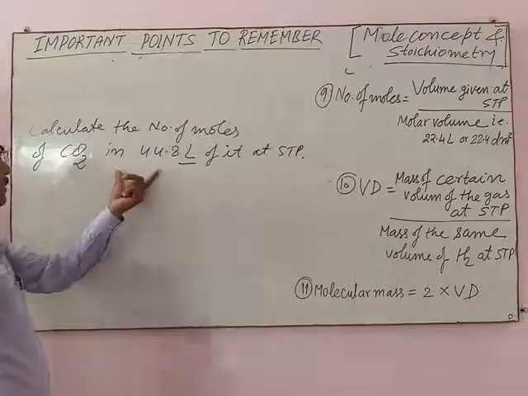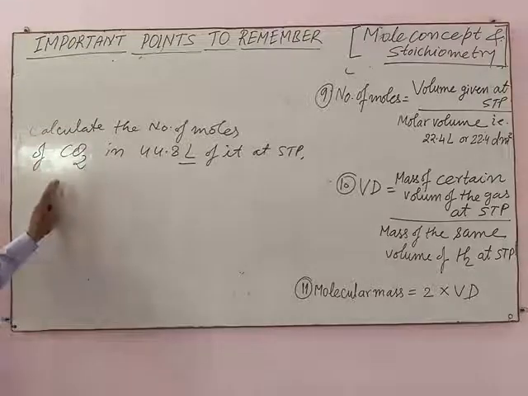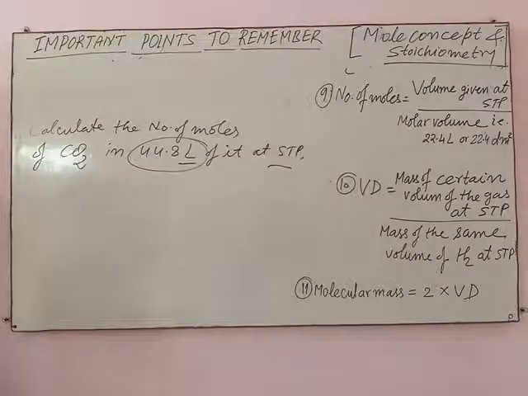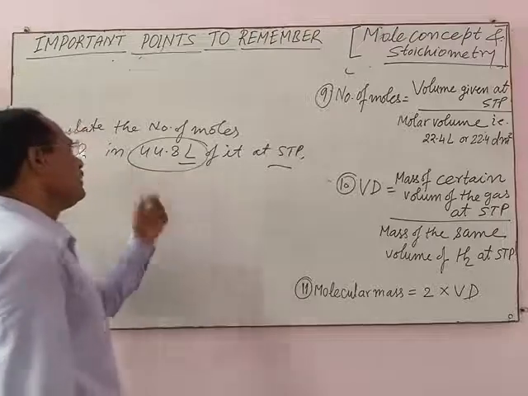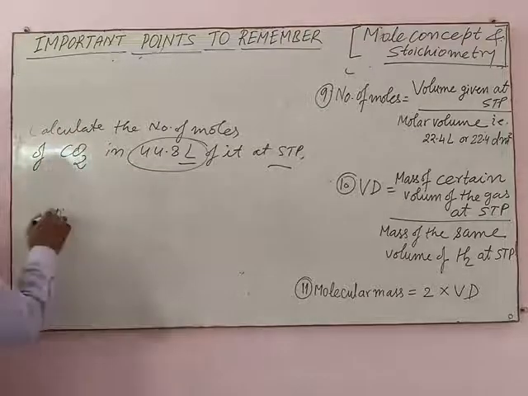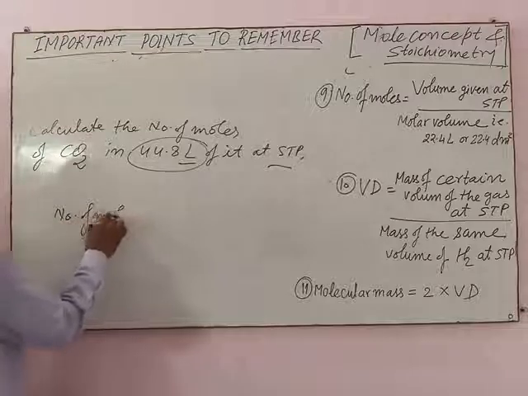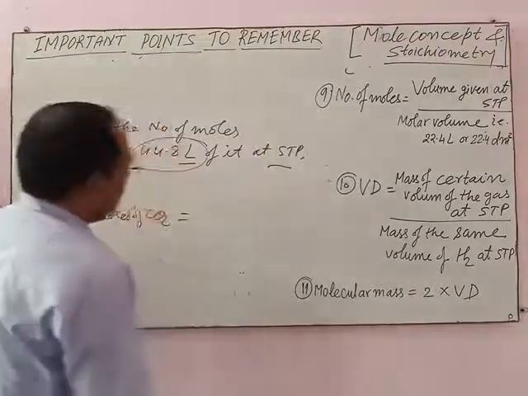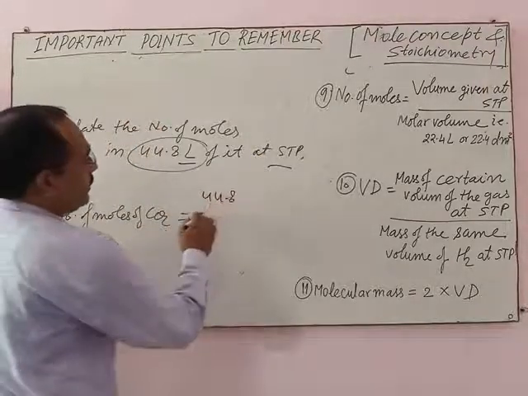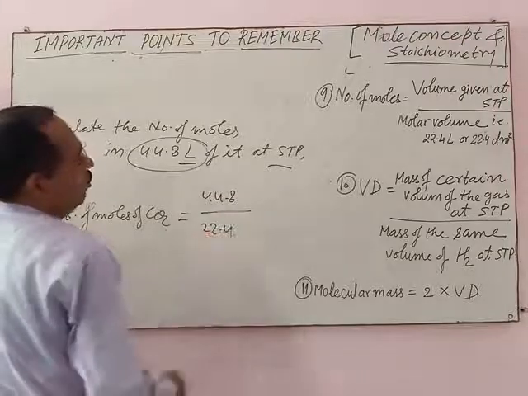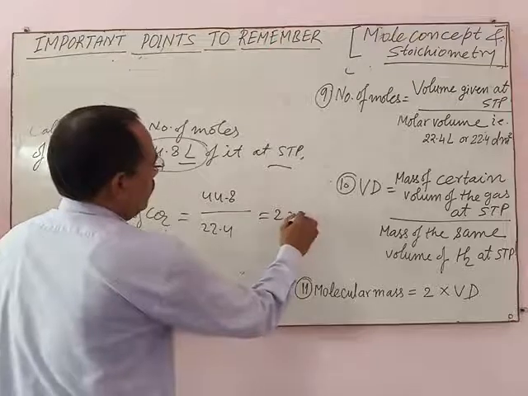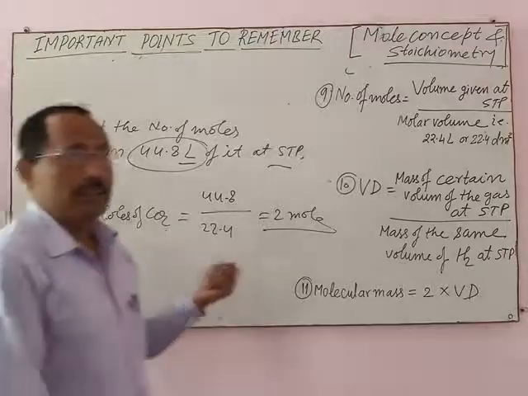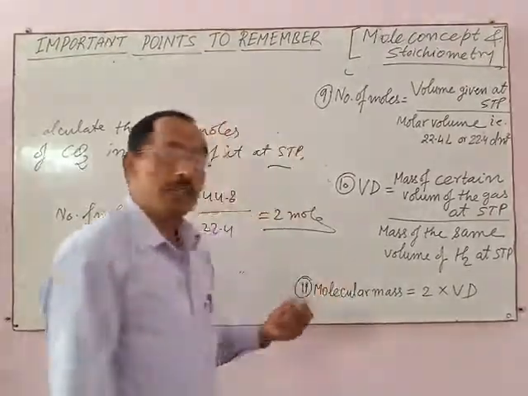It means the volume of carbon dioxide at STP is given, that is 44.8 liter. Then how many moles are present in this volume? So number of moles of CO2 is equal to given volume at STP, 44.8, divided by 22.4. This gives 2 mole. This is the calculation of moles of any gaseous substance from its given volume at STP.